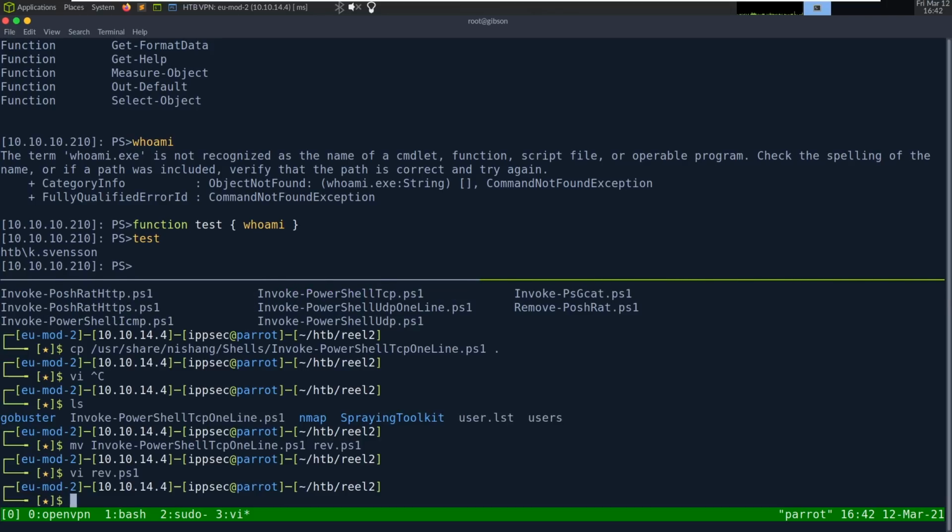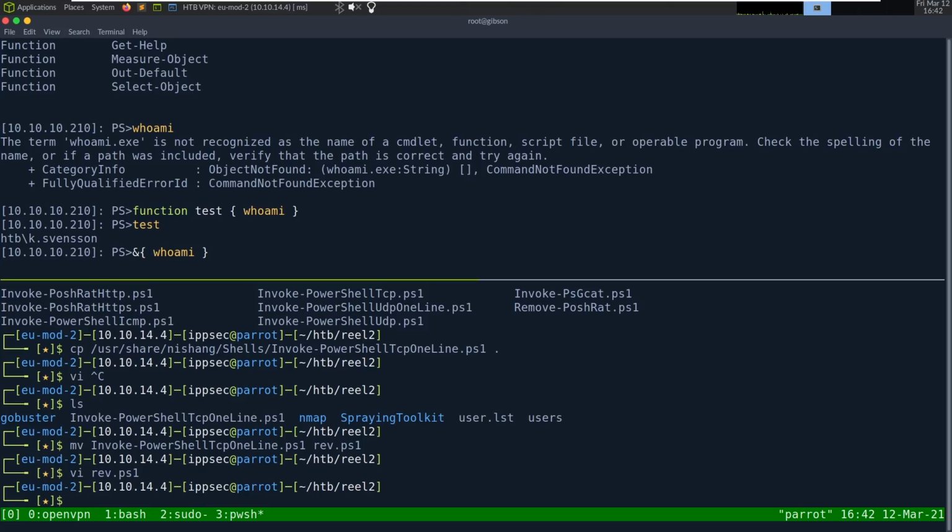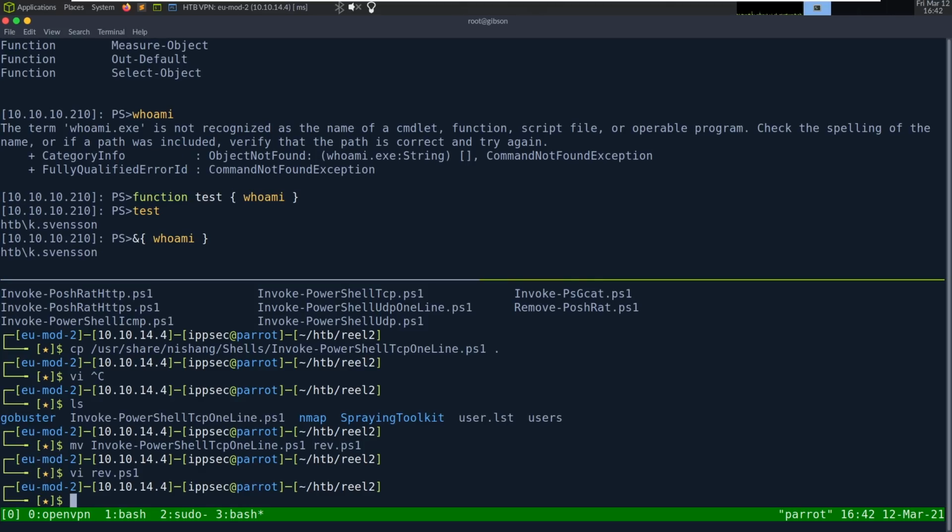The other thing I want to show is we don't actually have to do function test. We can just do shorthand. I think this will work. It's just going to create the function and run it in one thing. So just a bit simpler.